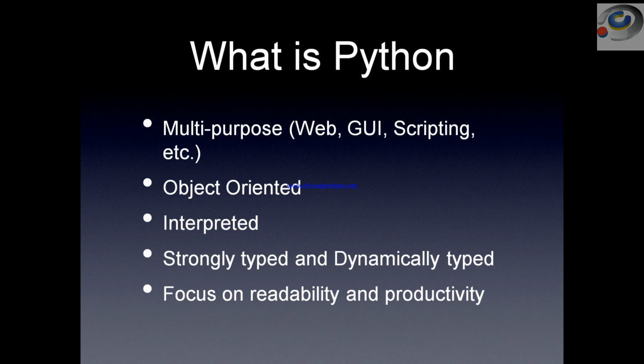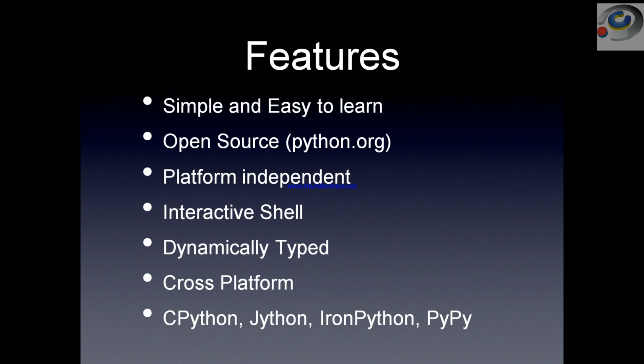We've just started off with what Python is. It's a multi-purpose web, graphical user interface, scripting language which is absolutely object-oriented and interpreted. Now, when we have different programming languages like Java, .NET, and all the other technologies, why Python now? We'll be covering that in further sessions.